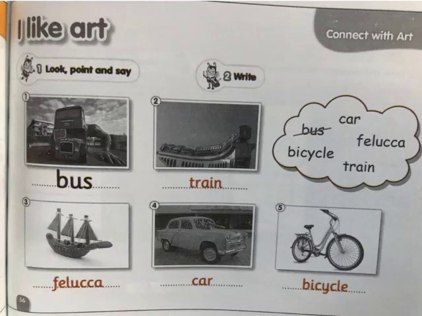So, exercise 2, write. Number 1, bus. Number 2, train. Number 3, felucca. Number 4, car. Number 5, bicycle.